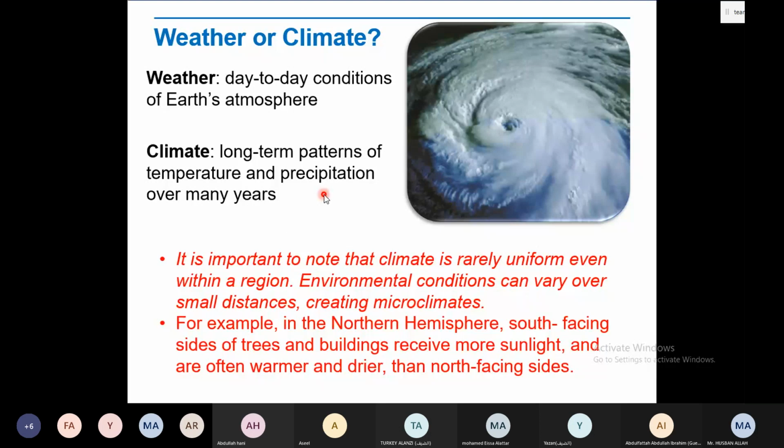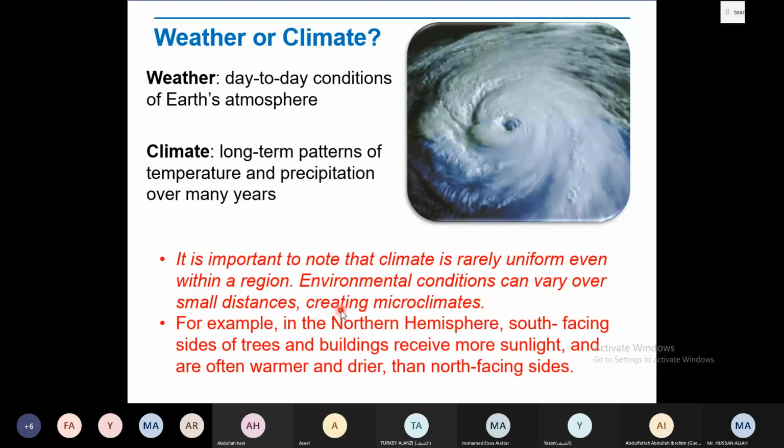Okay. It is important to note that climate is rarely uniform even within a region. Environmental conditions can vary over a small distance, and then it is going to create a microclimate, right?